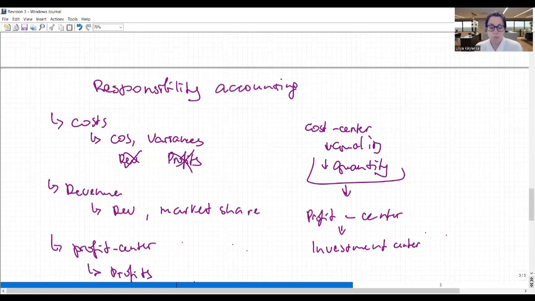When you just have one line, one number, let's say labor cost and material cost, it's easier to monitor and control them than when you have to look at revenue and cost, and what would happen if you improve quality and cost will increase: will the revenue increase correspondingly, and will the profit increase or not? It's harder to manage, and it's costlier to account because it's more complicated. And as for an investment center, it is even harder.